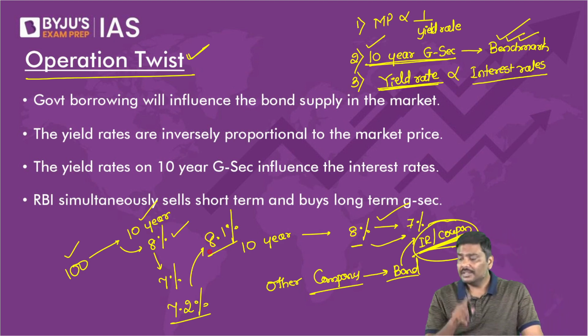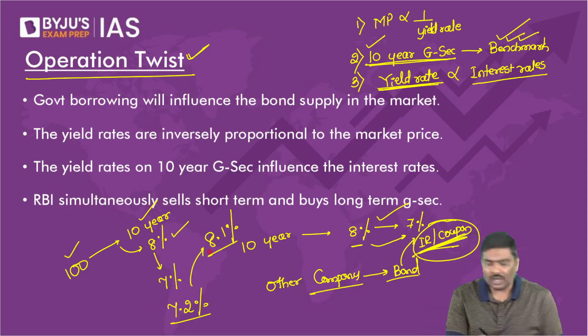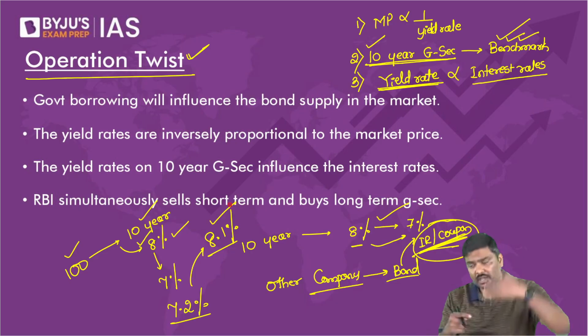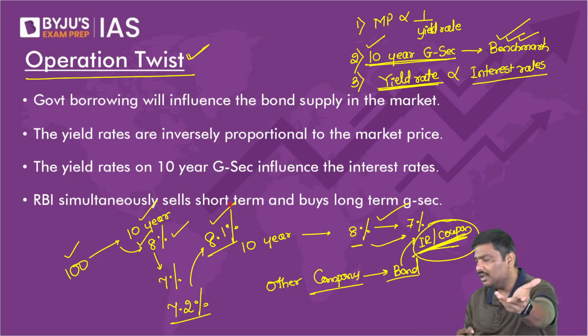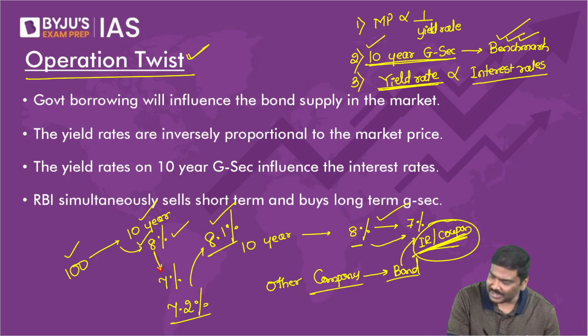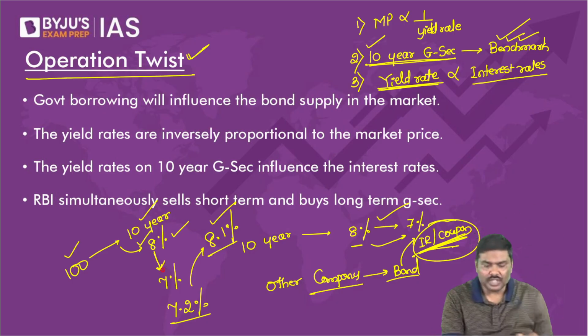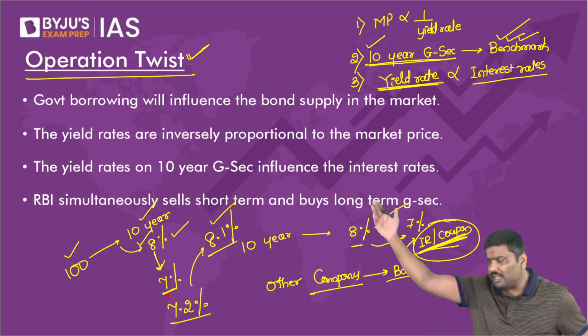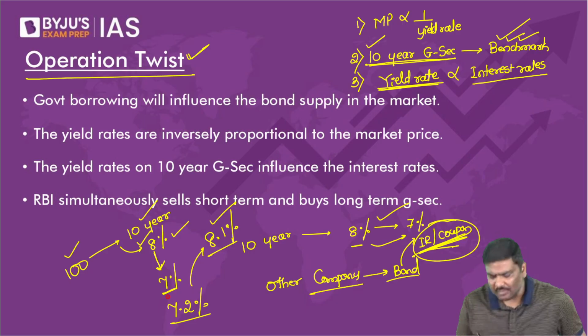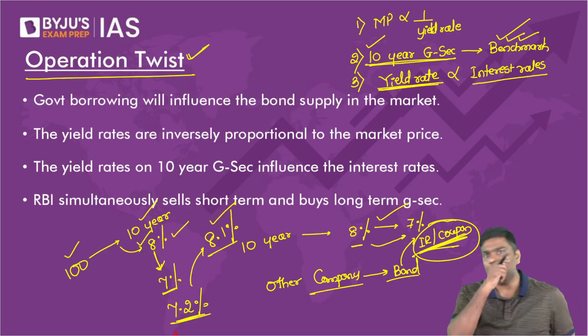Possible? Think of it. Earlier, because the yield rate was 8%, I was forced to give you a coupon of more than 8%. Now, because the yield rate on the 10-year government security has fallen to 7%, will I keep on giving you 8.1%? No, I will reduce the coupon rate to 7.2% now.